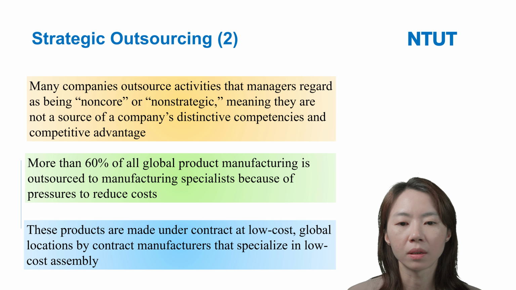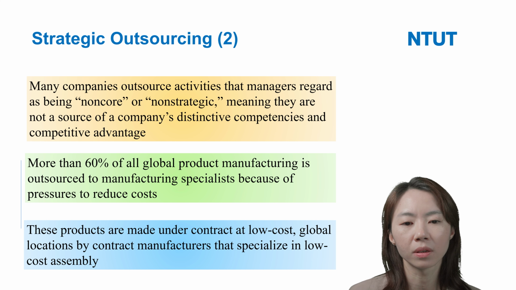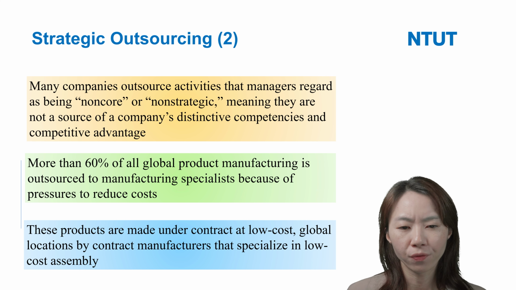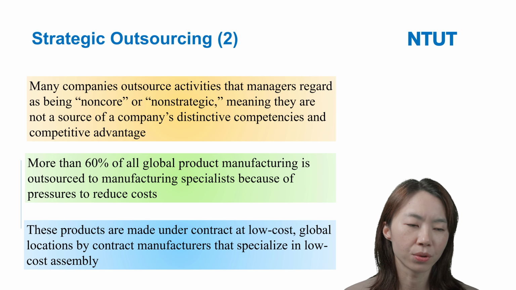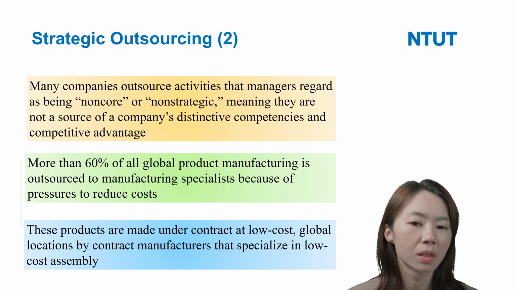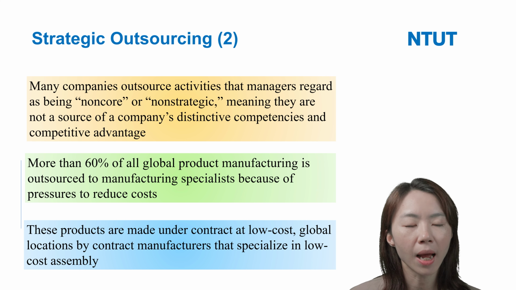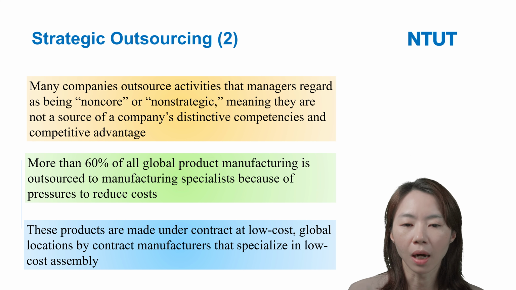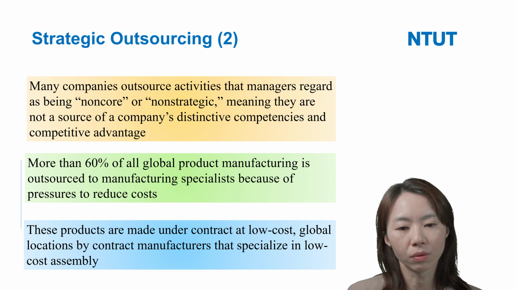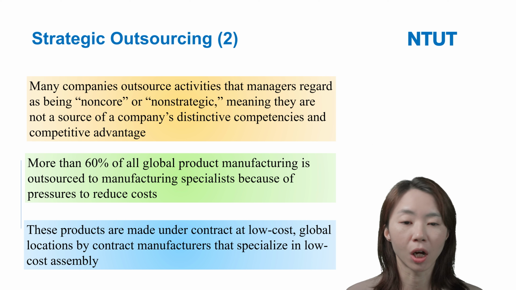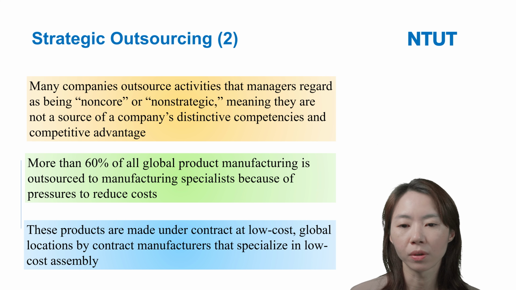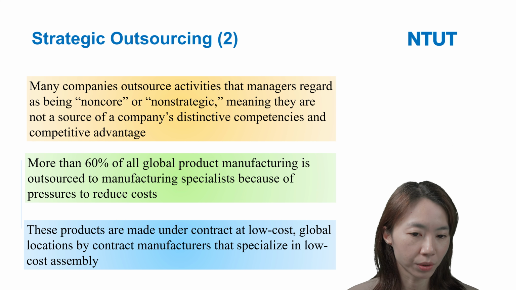Here, for manufacturing compared to marketing and R&D, more than 6% of global firms outsource this function to specialists. As I said, these specialists help many companies manufacture products. Because they have economies of scale and more efficiency, they can help the focal firms to reduce their cost structures.